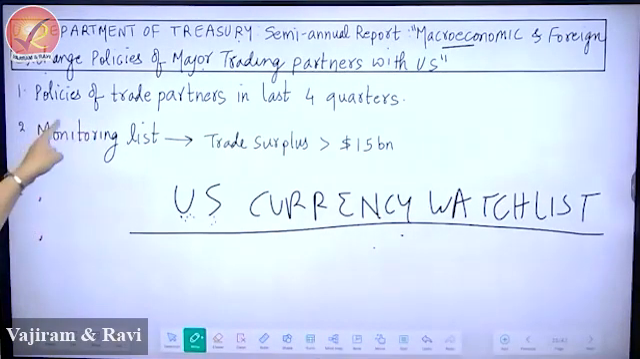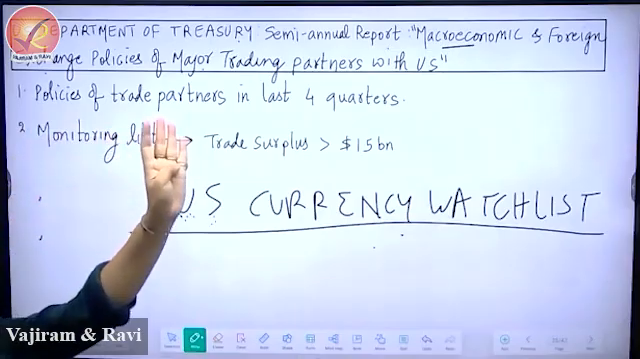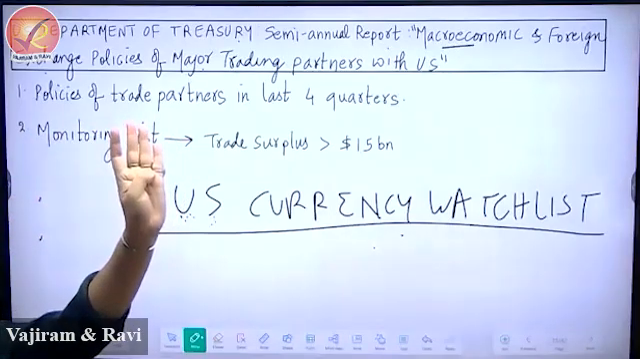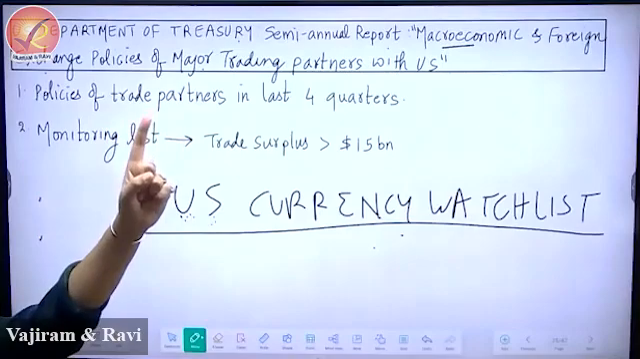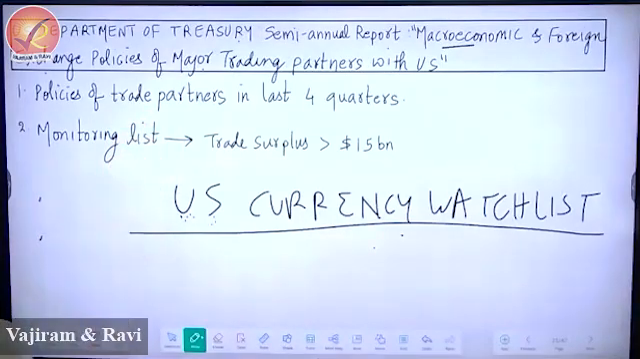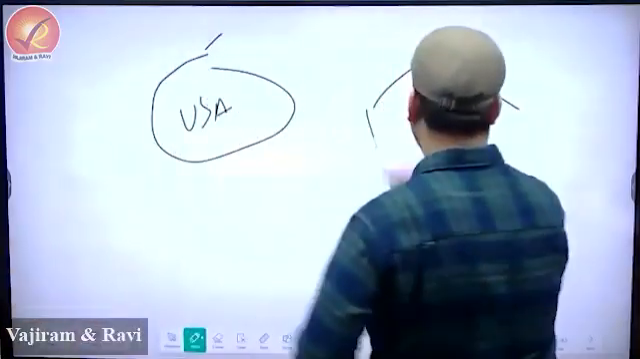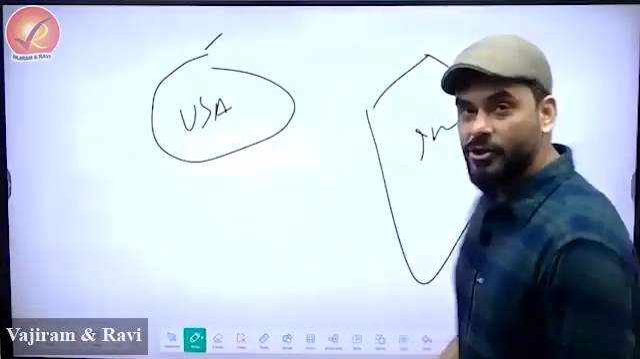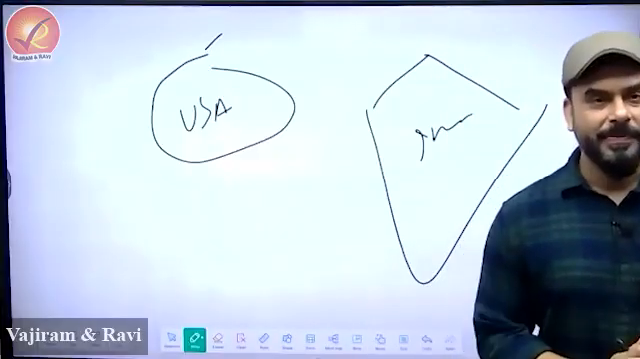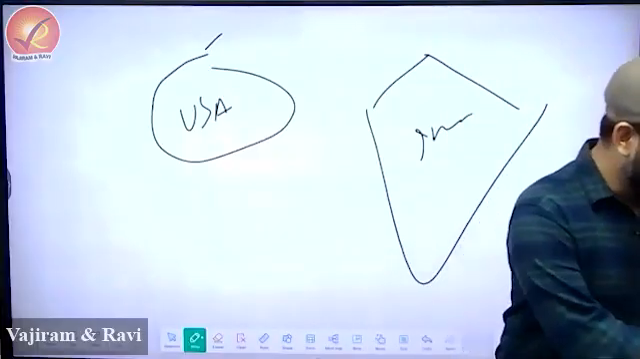It says policies of trade partners in the last 4 quarters. You know what they observe? 4 quarters would be 1 year. So I'll keep it very simple with you. So this is USA, please wait for the dictations. This is India. So what does USA say? Look how their mind runs in that direction.